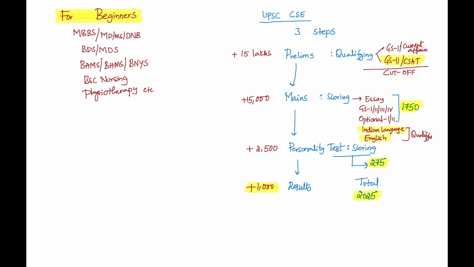Now then the results part. Overall, as you could see here, out of 2025 marks, many of the students end up scoring 1000 plus, and they comfortably are in the list. That means it is nearly 50%. So you only need to score 50% in this exam to crack it.